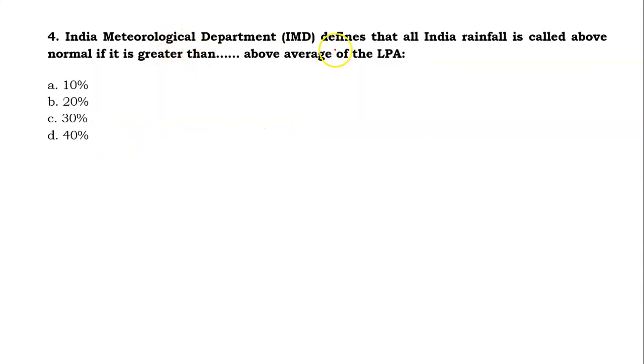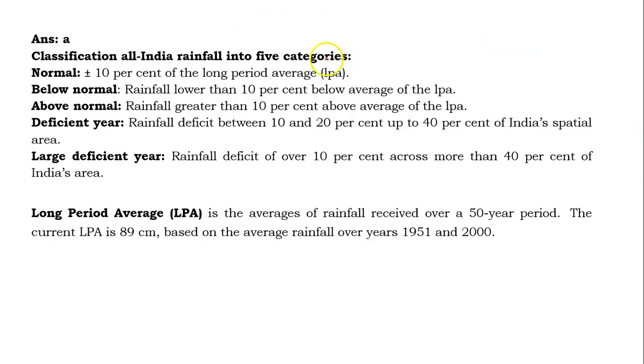Indian Meteorological Department defined that all India rainfall is called above normal if it is greater than, you have to fill this gap, above average of the LPA. Your options are 10%, 20%, 30% or 40%. So friends, there are certain criteria defined by the IMD. First of all, answer for this question will be A.